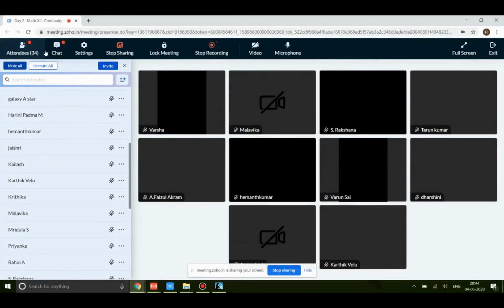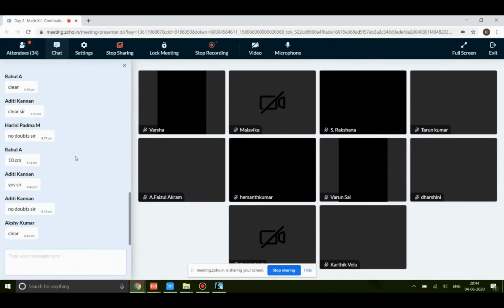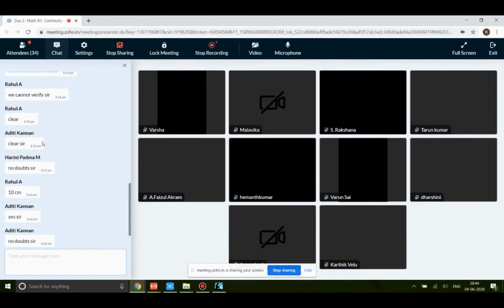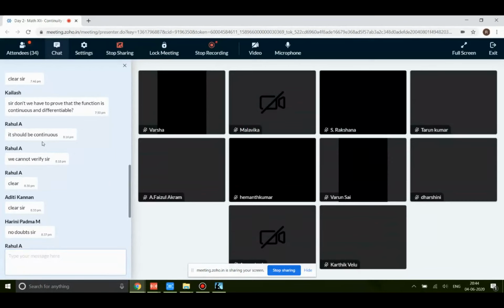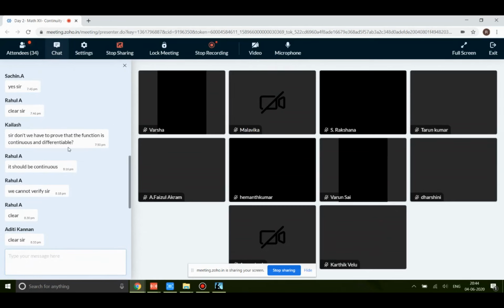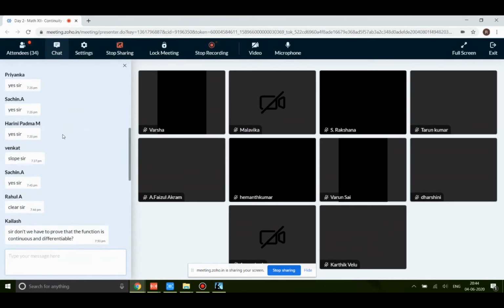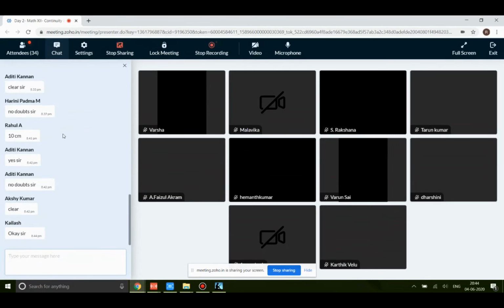Anything else? No doubts. Should it be continuous? Kailash, you need not prove that the function is continuous, because most of the time they'll give you only functions which are already continuous. Polynomial functions by default are continuous. That's a universally known fact. You need not prove it.